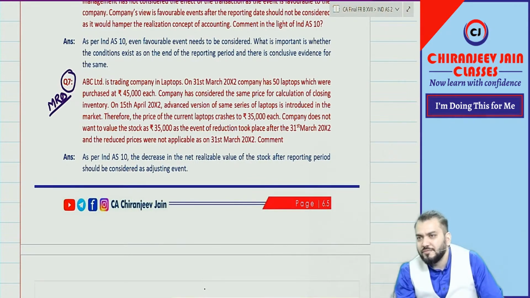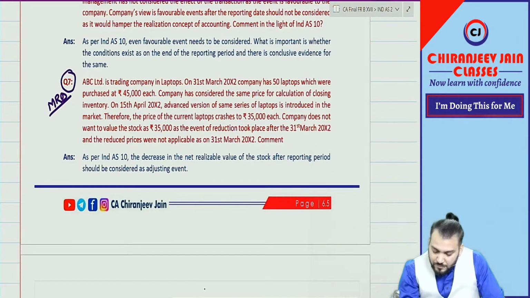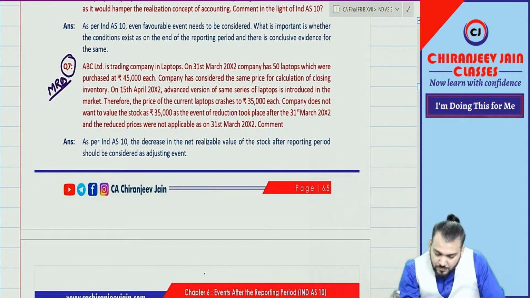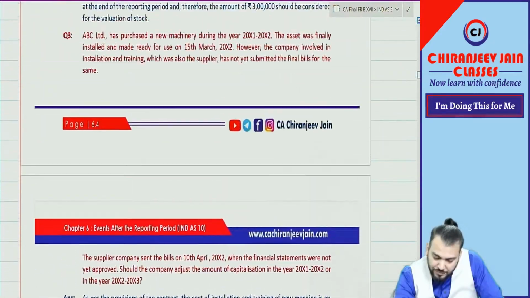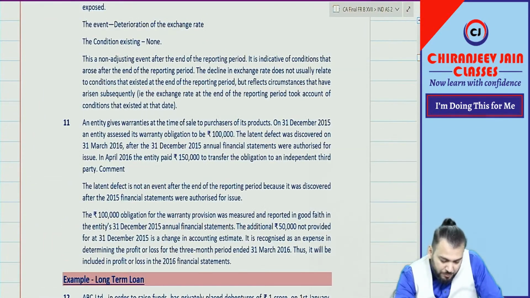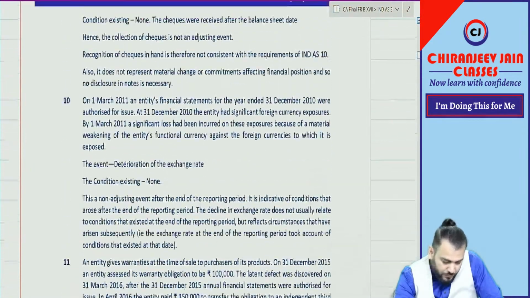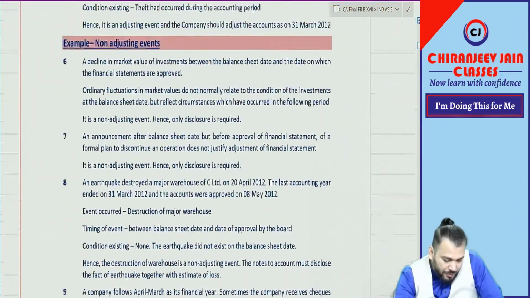Any more doubt? What example? Example number? Example number 4. Come to example number 4, everyone.